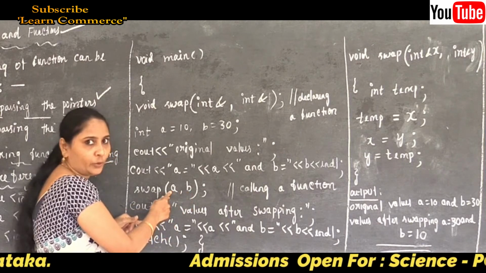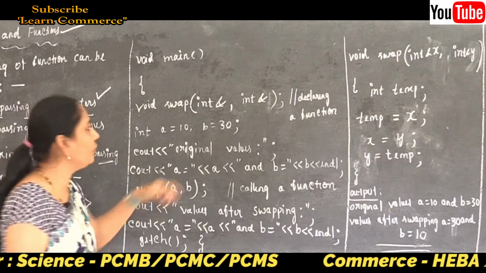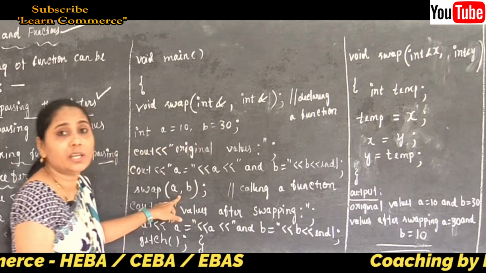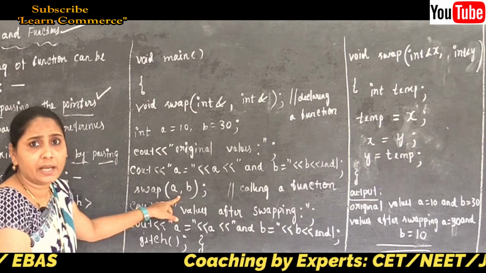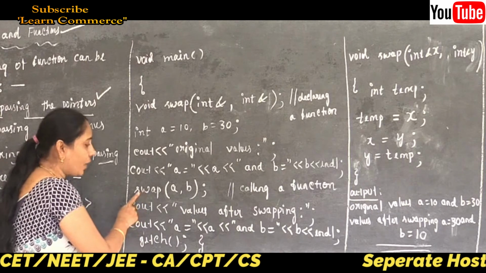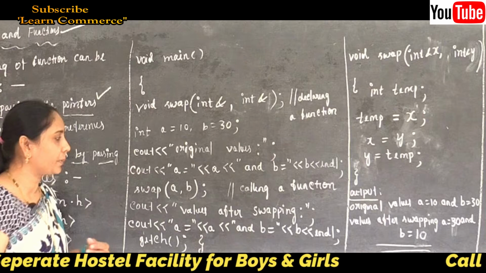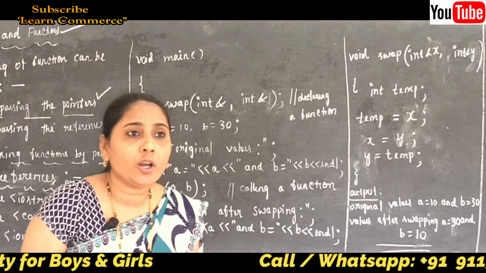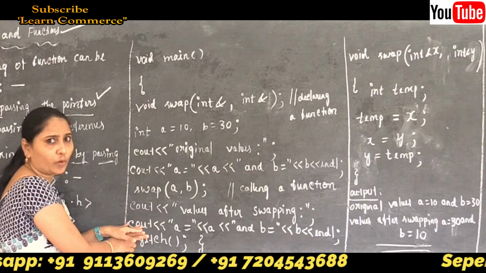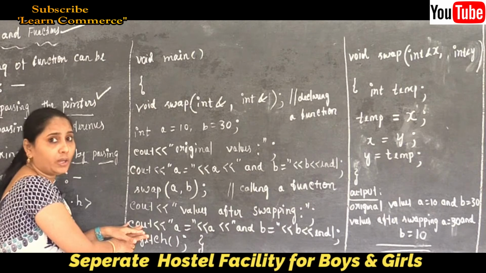Why? Because here the ampersand is not needed, we already wrote the ampersand. But in the case of a pointer, we write the asterisk symbol, and because of this reason we need to use the ampersand when calling. Here there is no use of the ampersand, so directly you can write swap opening bracket a comma b closing bracket semicolon. This is called calling a function. And after that, whatever value we want to display is going to be written in our calling function.